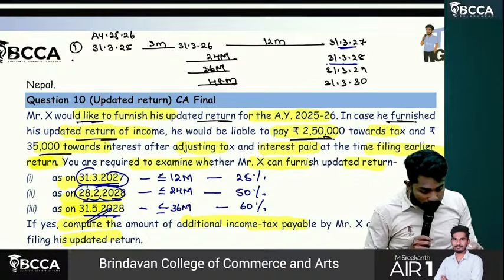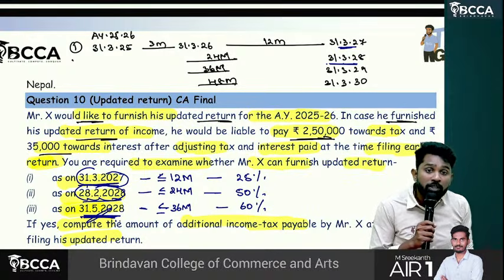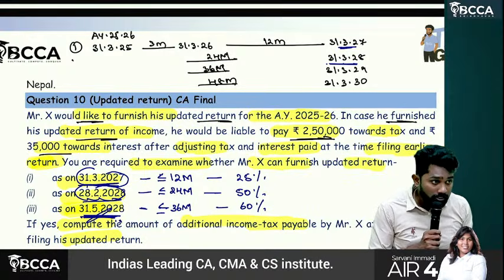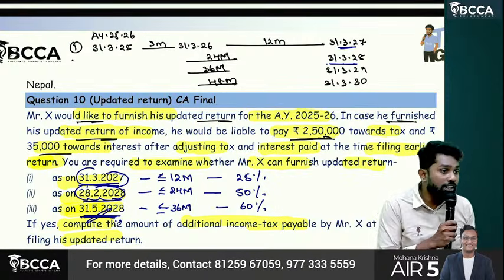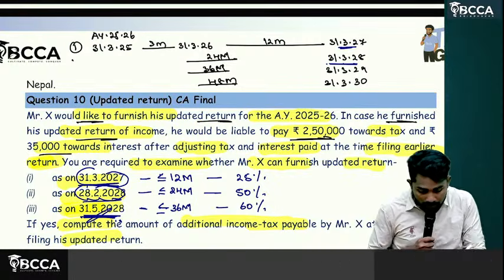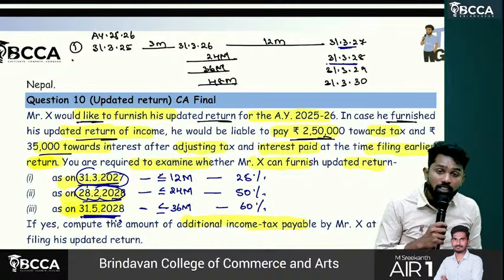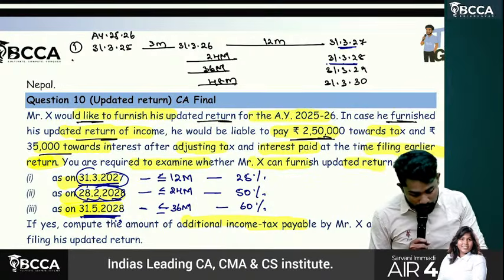Sir, before the amendment, in this case there is no updated return option. Third case. But now with the amendment, even in the third case we can file an updated return and we should pay how much as additional tax, sir? 60%. We'll calculate that also.